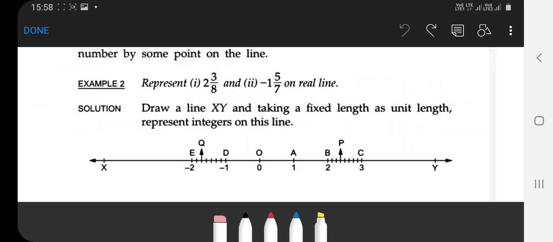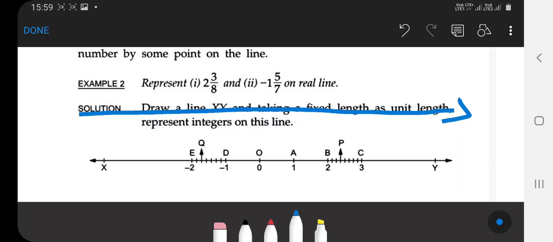Similarly, for the second question, minus 1 whole 5 by 7, you draw a line XY. It is a negative number, so put 0 here. Let 7 centimeter equal to 1 unit. 7 centimeter means minus 1, and 14 centimeter equal to minus 2.